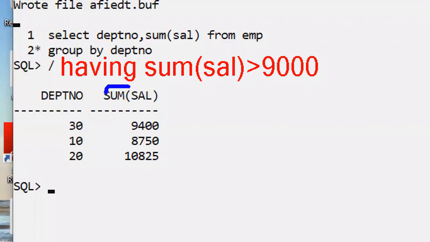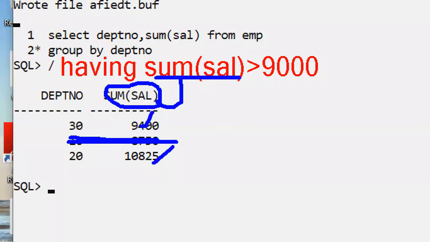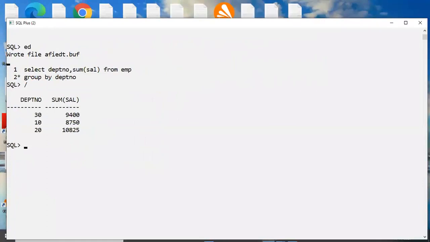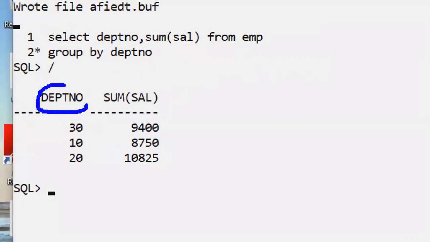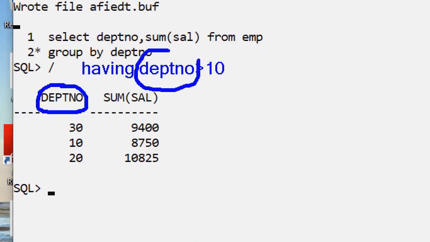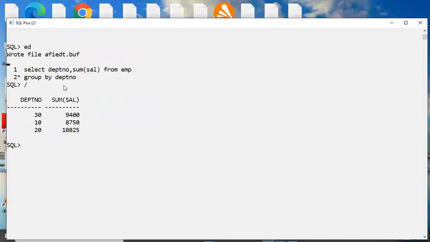This sum of salary is visible in our output. That's why we restricted the groups based on the sum of salary yesterday. Okay, fine, this is the output. Otherwise, in a having clause, we can also use visible columns. The department number column is visible in the output. Yesterday, if anybody attended, having department number greater than 10, I wrote that also. That's why these are called visible columns. So in the having clause we can use either visible group functions or visible columns. Everyone knows that, but not only that.